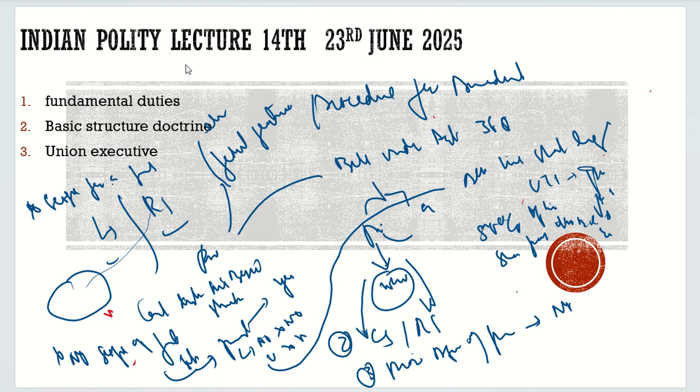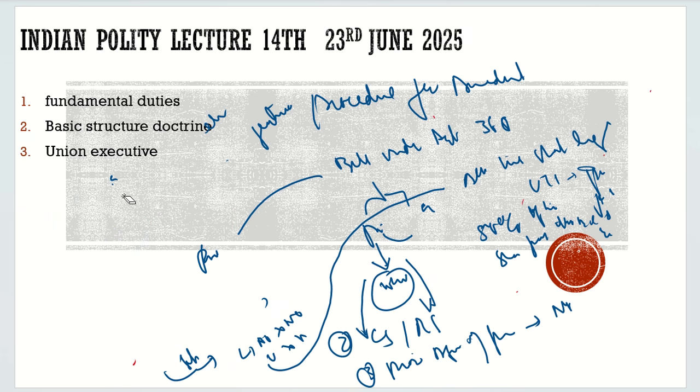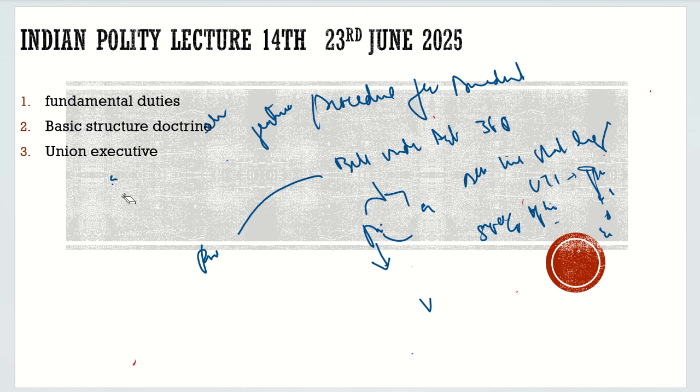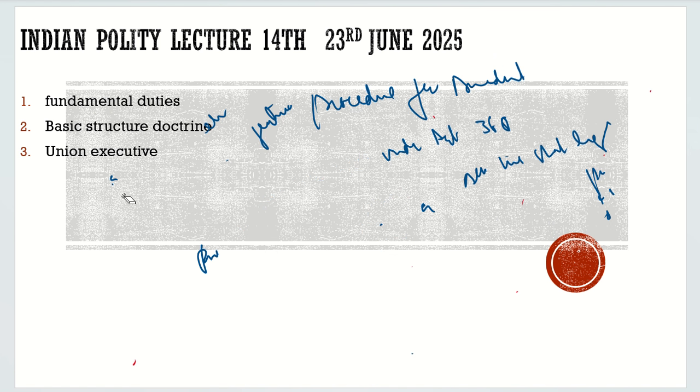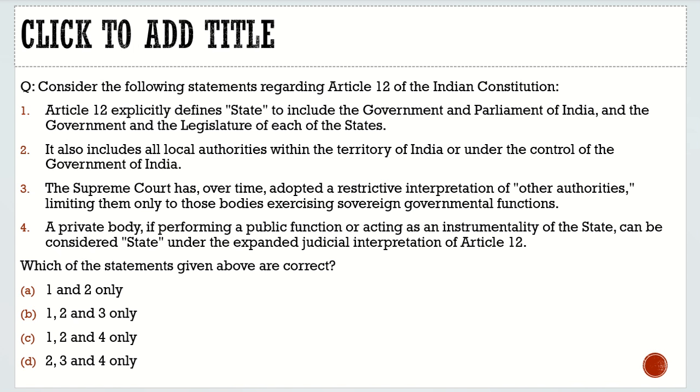Now with this, let's have a small introduction about the Union Executive. Let's discuss that too, and then we will complete it. So far I guess everything is very much clear to you guys. First, we will solve a prelims model question with respect to the fundamental duties. Then we will move towards the Union Executive. Let's solve the question first.